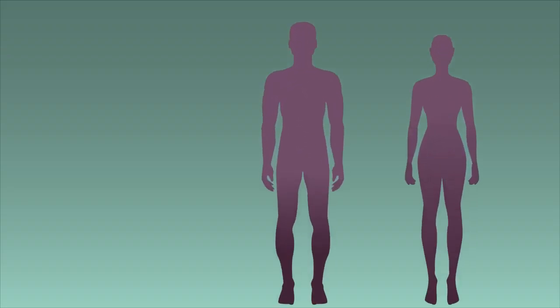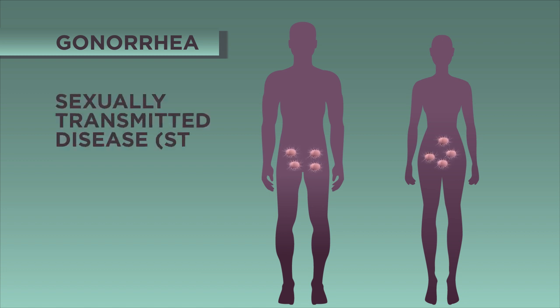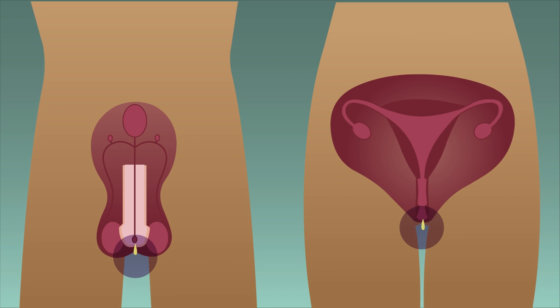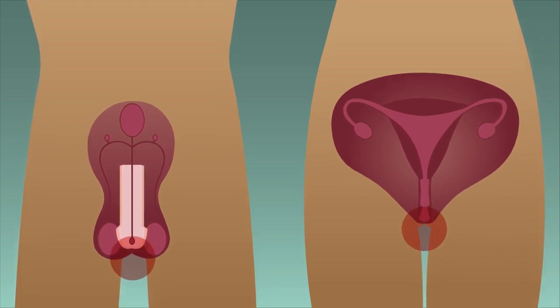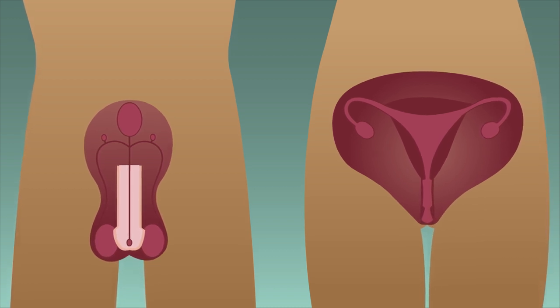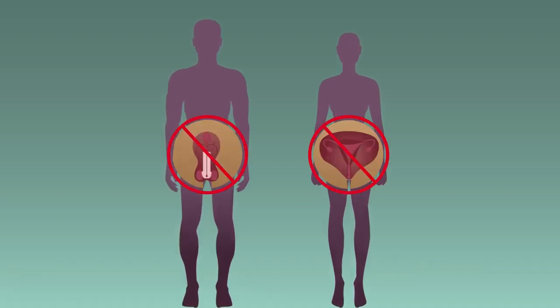Another infectious disease caused by bacteria is gonorrhea. This is a sexually transmitted disease, or STD for short. It is passed from person to person by sexual contact. The early symptoms include a thick yellow or green discharge from the vagina or penis, and pain on urination. The symptoms become less obvious in the later stages of illness, so it can go undetected. Unfortunately, untreated gonorrhea can cause long-term pelvic pain and infertility.